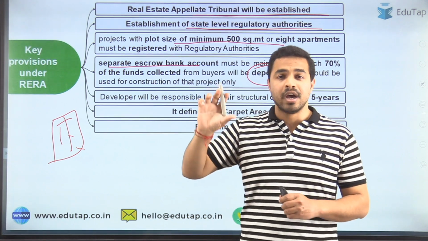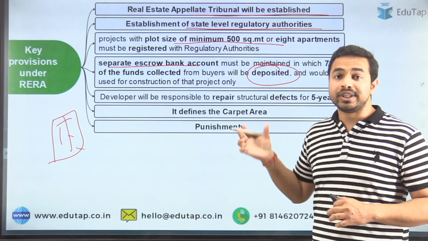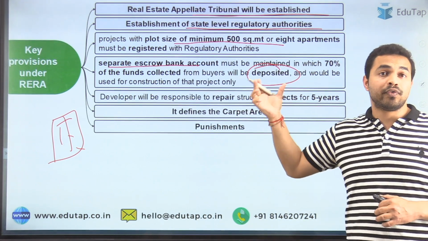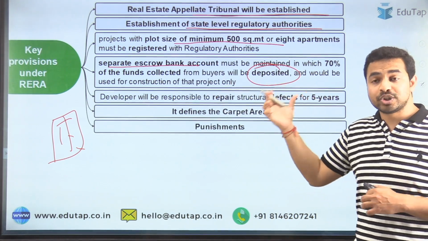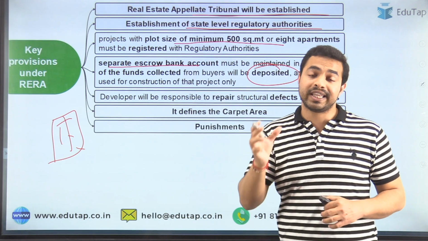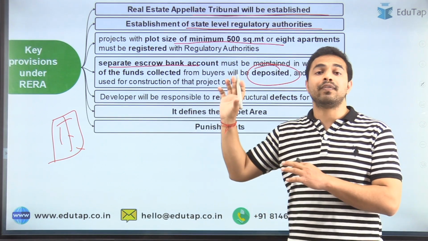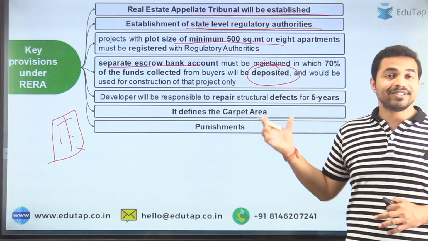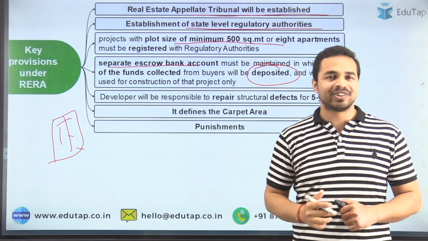20% तक की हमारी कंस्ट्रक्शन हो चुकी है किसी भी प्रॉपर्टी की. So what they will do, they will only be able to withdraw 20% amount from this 70% from this escrow bank account. तो सिर्फ 20% ही वो निकाल सकते हैं. That will be only after the approval from the auditors of that particular project, from the engineers of that particular project. So that was the reason that this was really needed for the protection of the interest of the home buyers.